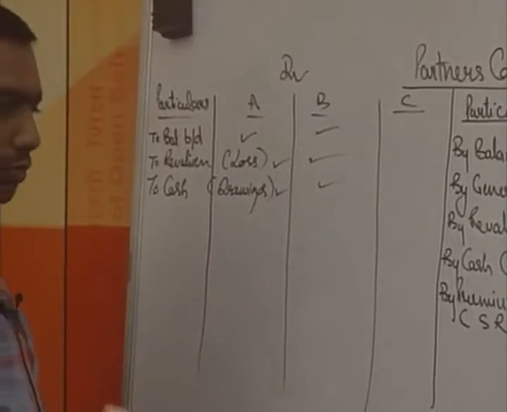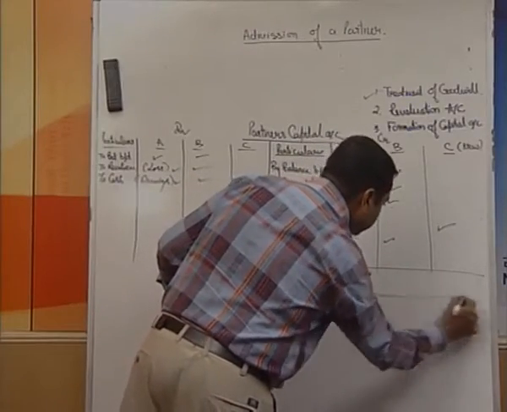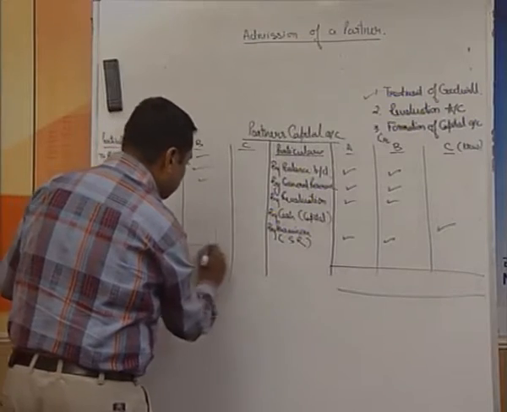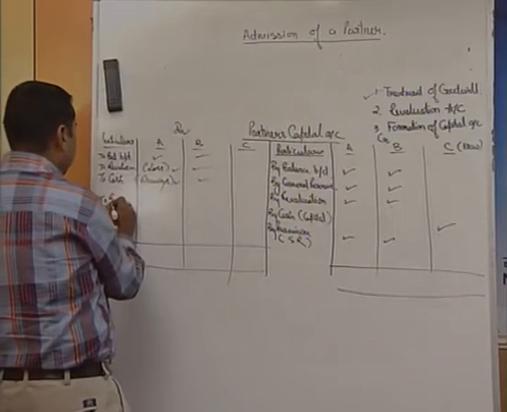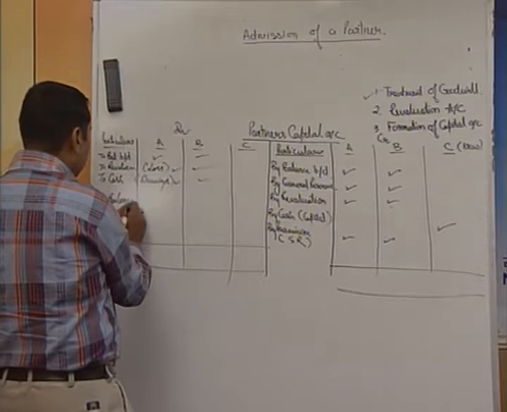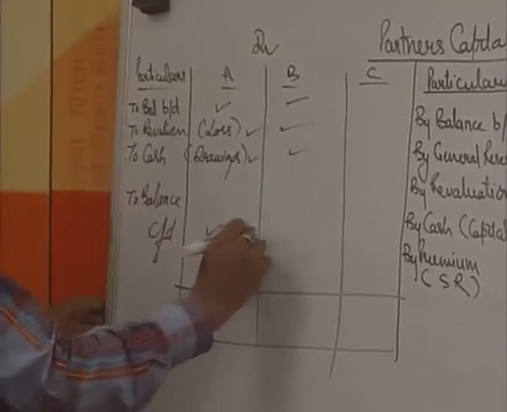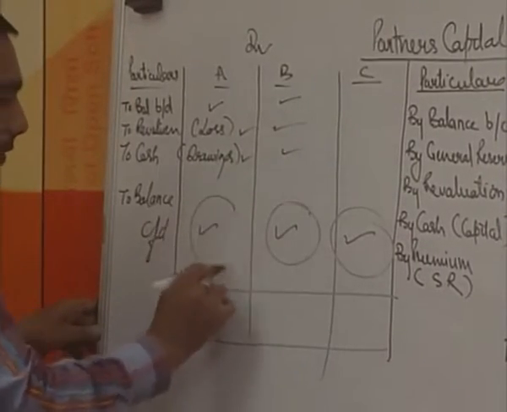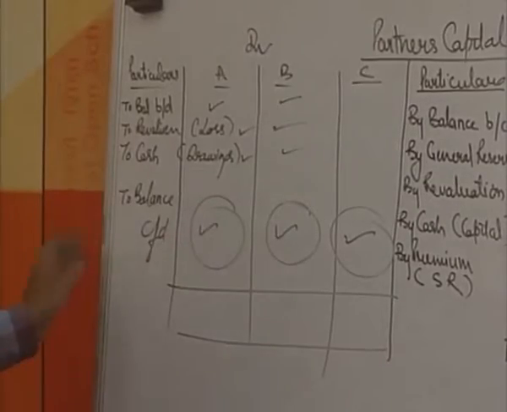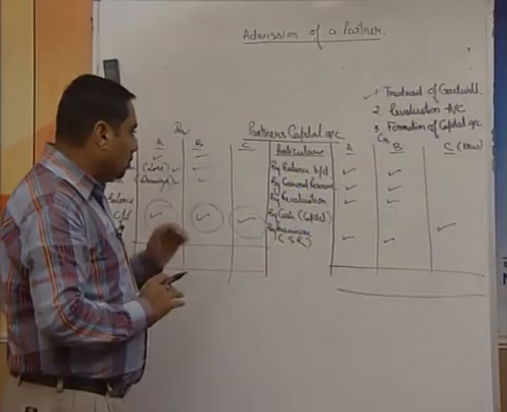Then after that what you are going to do is make the total of both the sides, whichever side is greater, and the left out will be the balance. This is the balance carry forward, or we can have it as a carry down among A, B and C, and this is going to be the final balance which is going to be transferred to the balance sheet. So this is the way you are going to prepare a capital account.